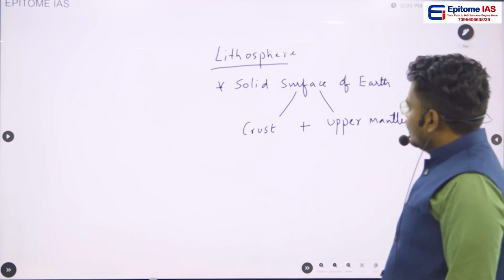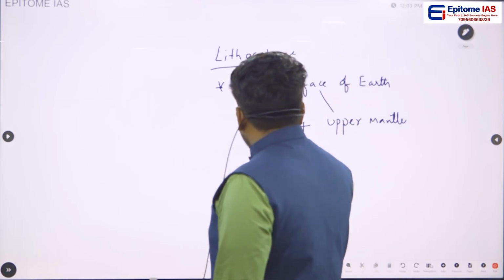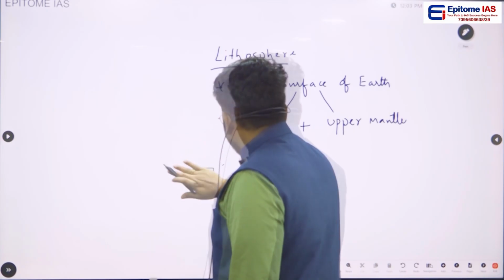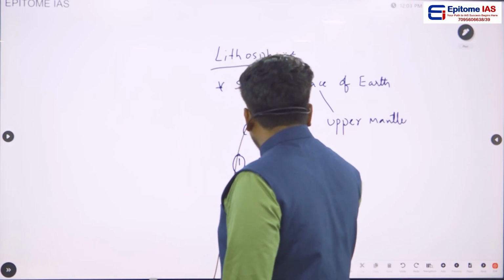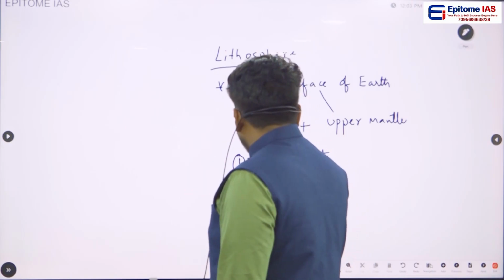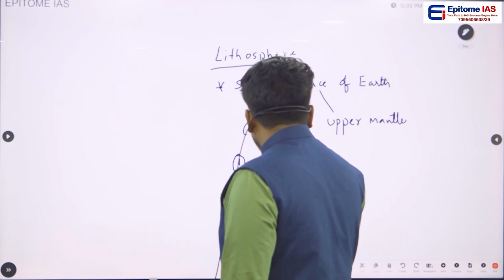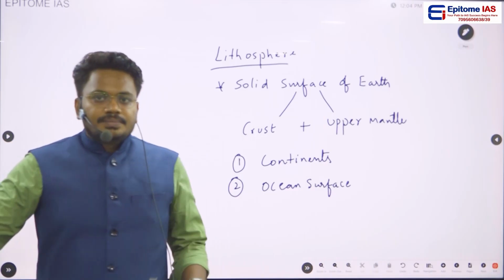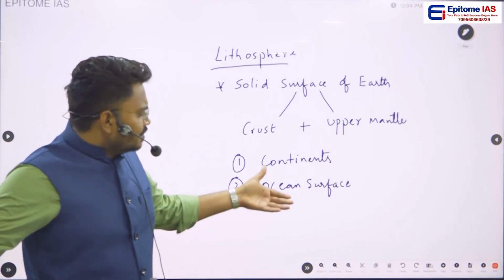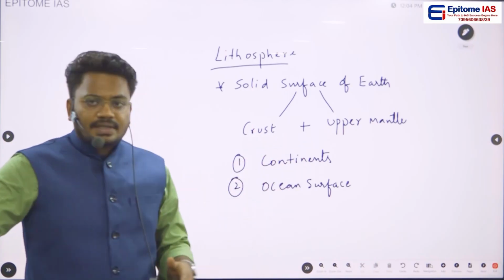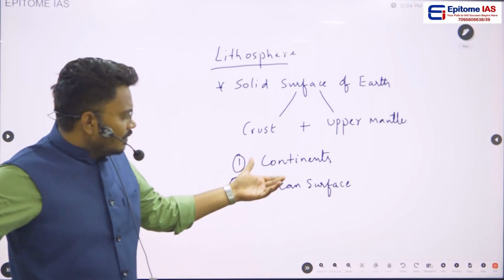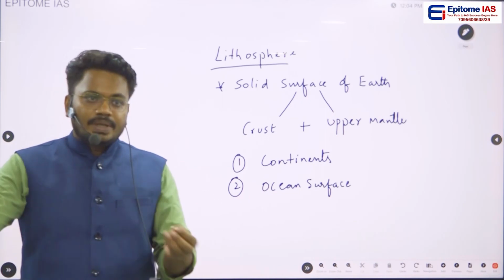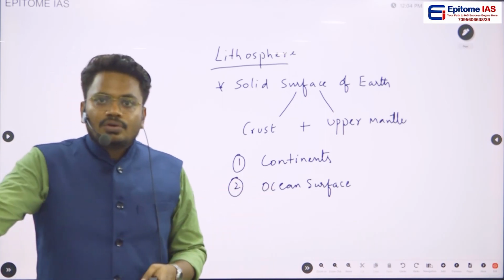So if you see here, this lithosphere will be having two important things. One is lithosphere will be having continents and ocean surface. Okay. And in lithosphere, we understood that lithosphere is a combination of crust and upper mantle, and in this lithosphere we will be having two important things, that is continental lithosphere and oceanic lithosphere.